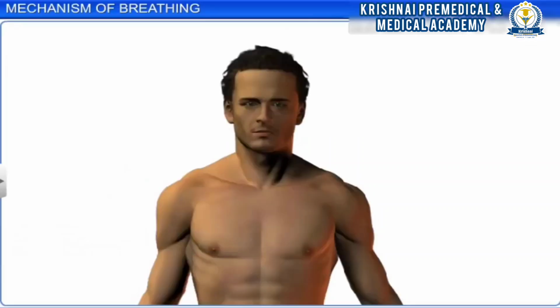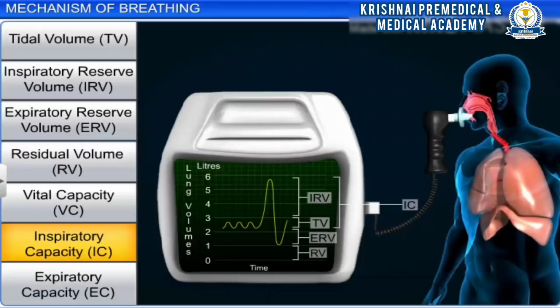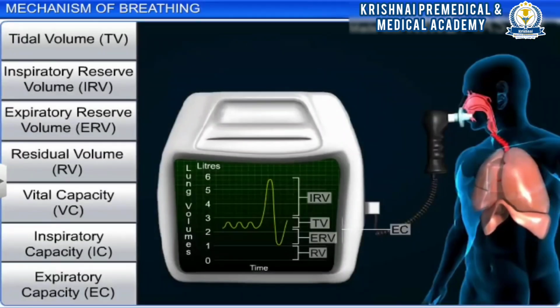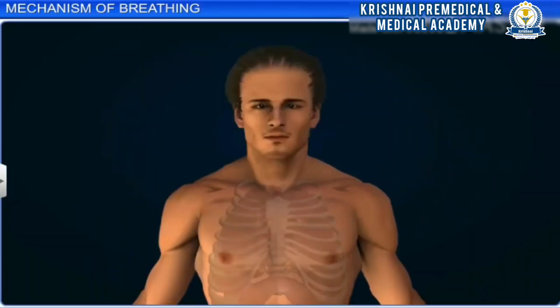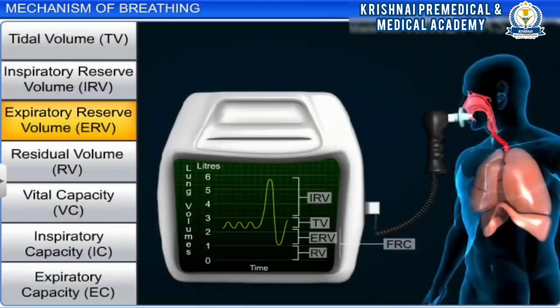The total volume of air a person can inspire after a normal expiration is the inspiratory capacity. This includes both tidal volume and inspiratory reserve volume. The total volume of air a person can expire after a normal inspiration is called expiratory capacity. This includes both tidal volume and expiratory reserve volume, ERV. The volume of air that remains in the lungs after a normal expiration is called functional residual capacity. This includes both expiratory reserve volume and residual volume.